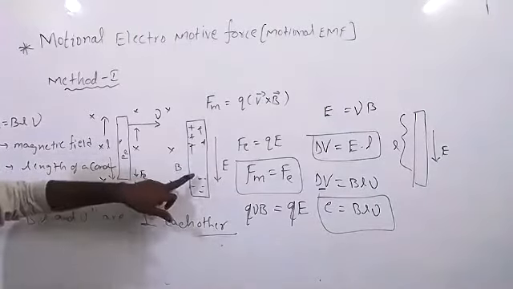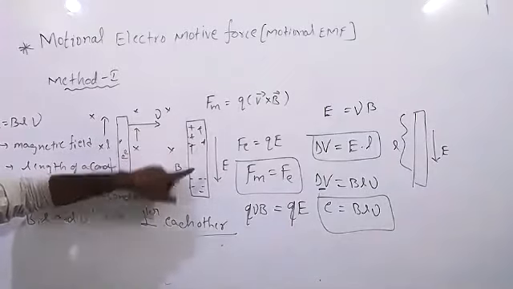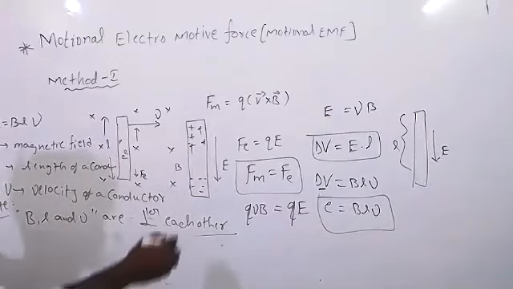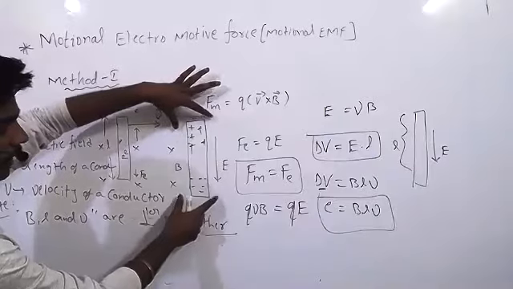Now on the electron, electric force will act in this direction only, upward direction, and on the proton in this direction. But completely, we have to say that when it is in equilibrium state.